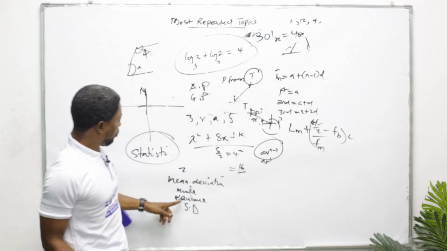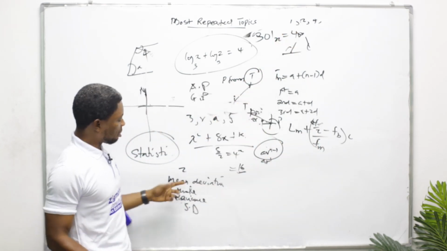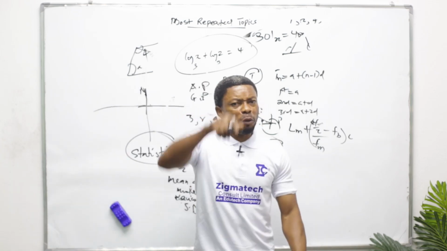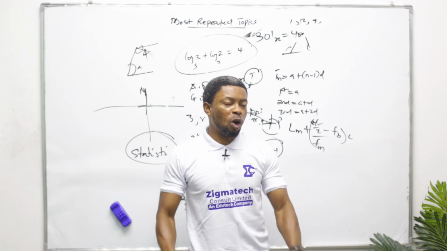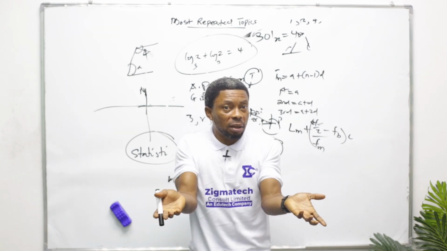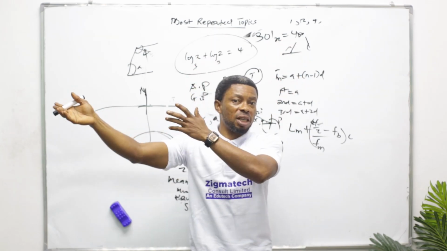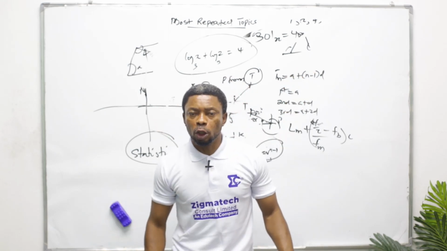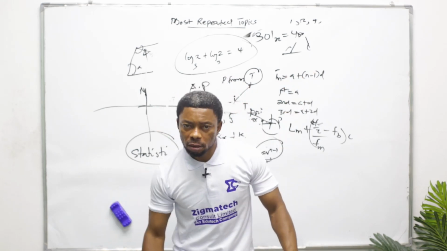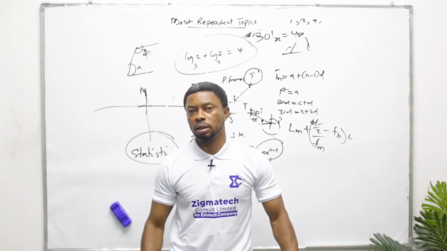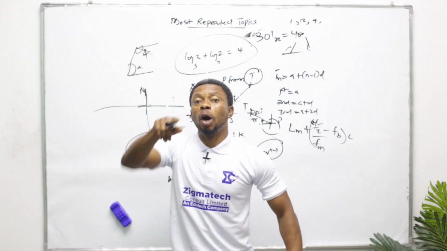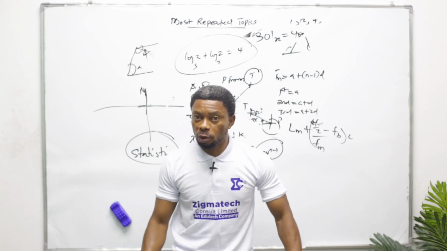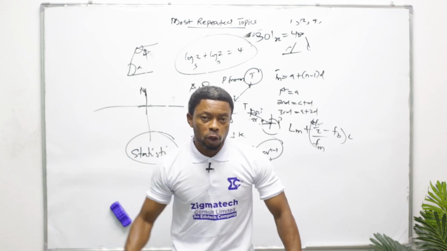Don't forget your variance. Don't forget your standard deviation. And then you can add range. For the range of ungroup data, they know you know that one: the biggest number minus the smallest number. What if they now take you to a group data? What becomes the range? You have to look for the highest frequency. That's how you get your range, the highest frequency minus the smallest frequency.